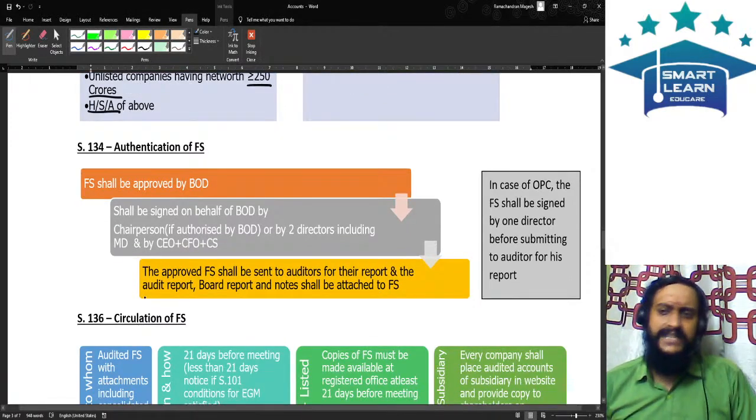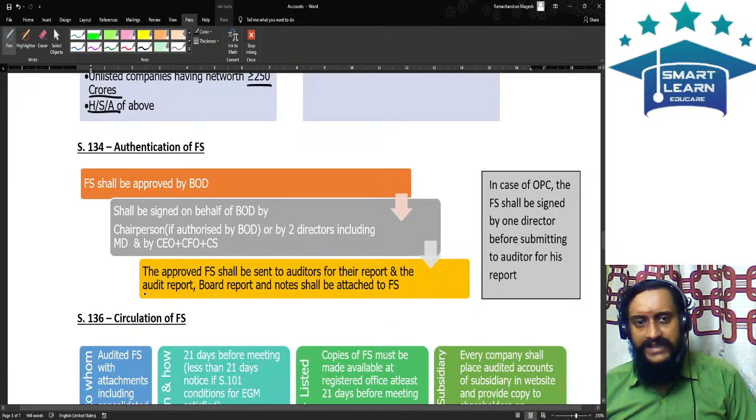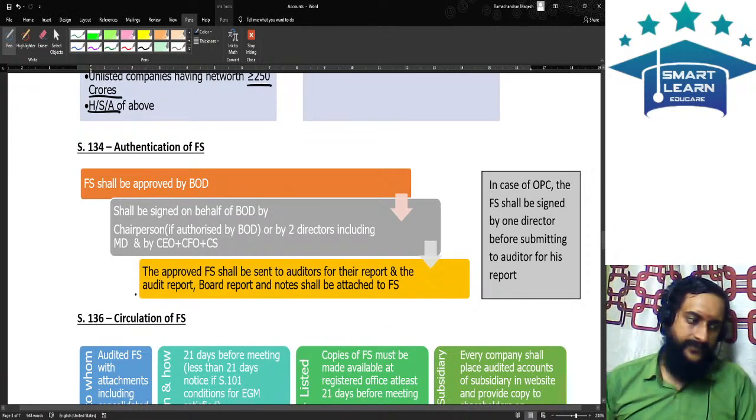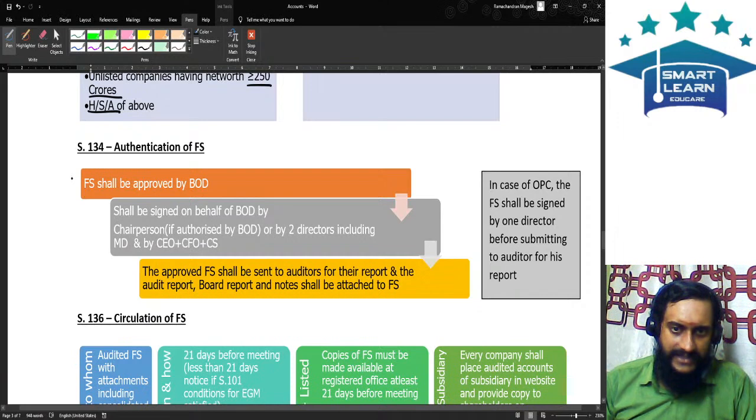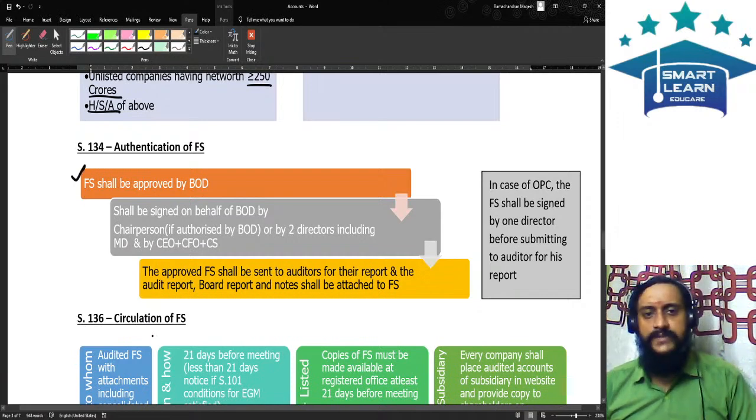Now, authentication of the financial statements. Number one, the financial statement should be approved by the board of directors.